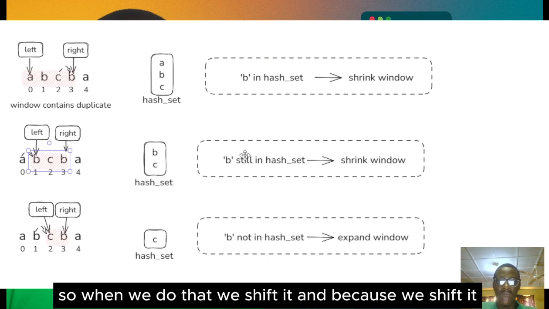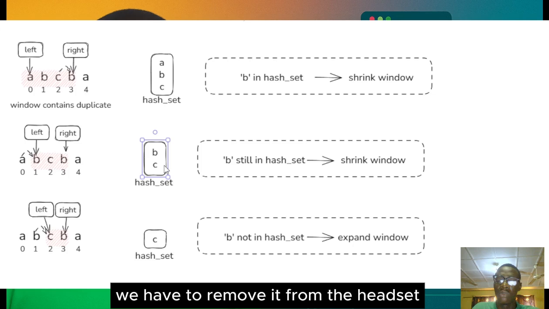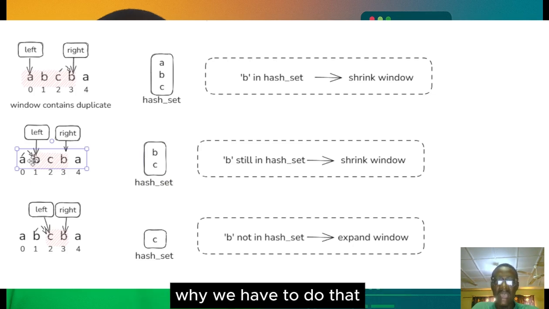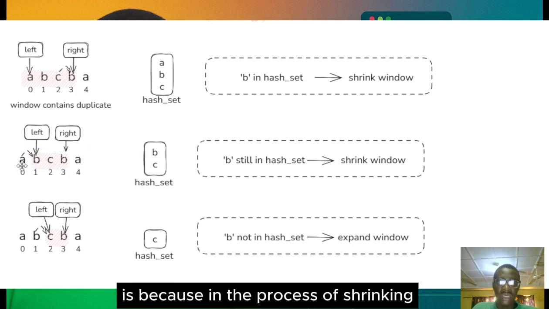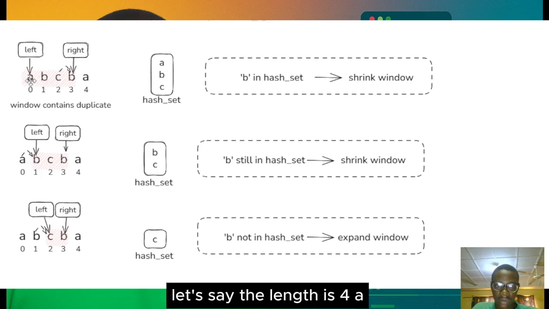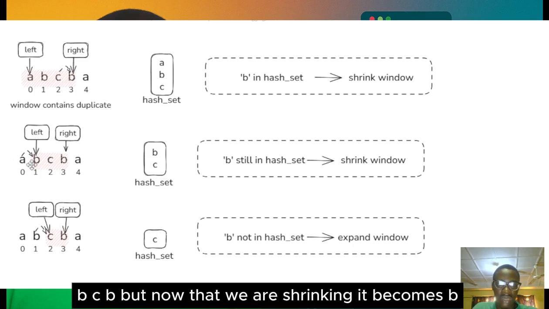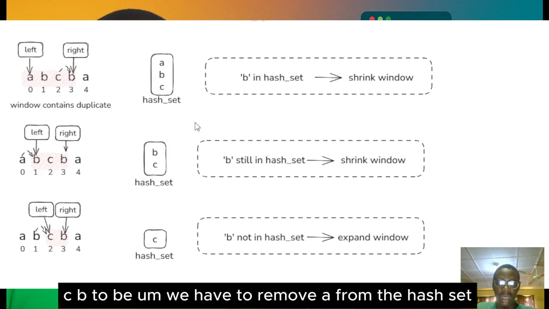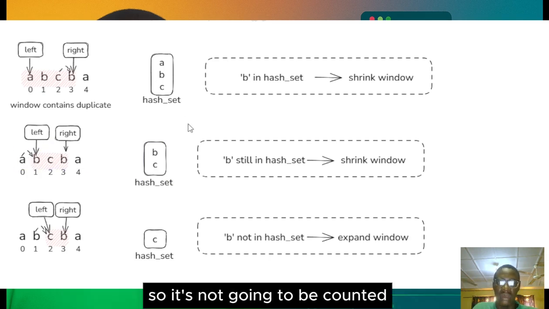So when we shift it, because we shift it, we have to update the hash set. We have to remove it from the hash set. So we remove A because we are now shrinking. Why we have to do that is because in the process of shrinking, the length is initially 4. Let's say the length is 4, A B C B, but now that we are shrinking, it becomes B C B. So we have to update the hash set now to be B C B, so we have to remove A from the hash set, so it's not going to be counted.